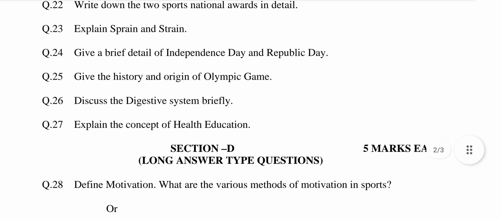Question number 22. Write down the 2 sports national awards in detail. This question is related to chapter number 7, National Games. The answer may be: the 2 sports national awards are the Arjuna Award and the Dronacharya Award. Explain both these awards in detail.